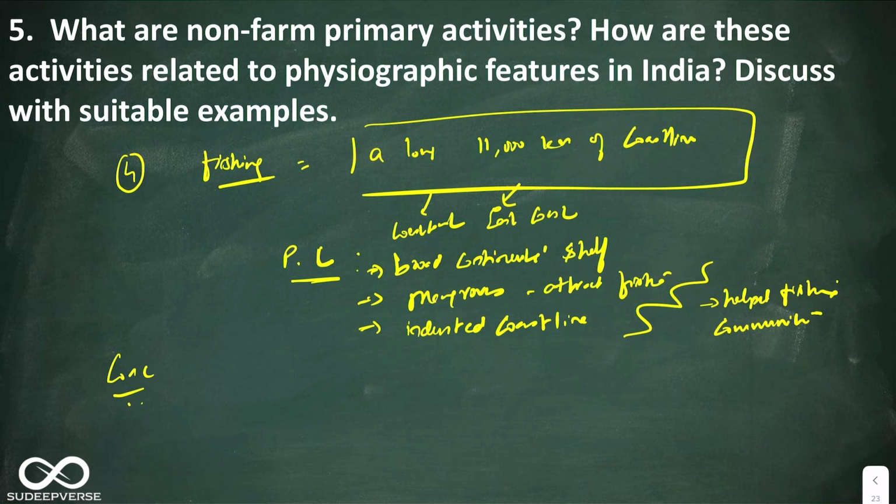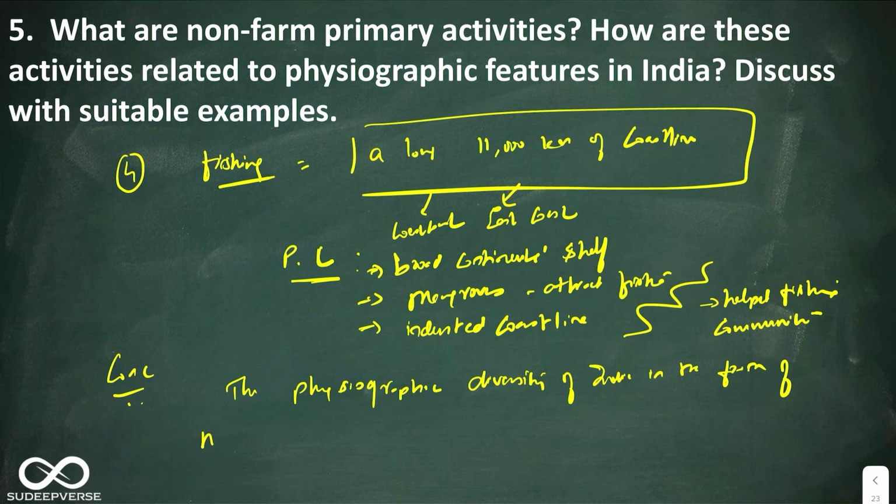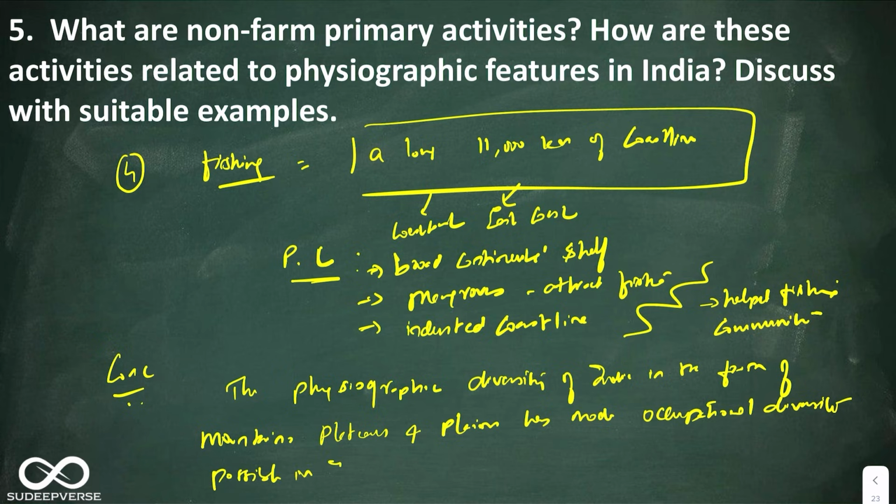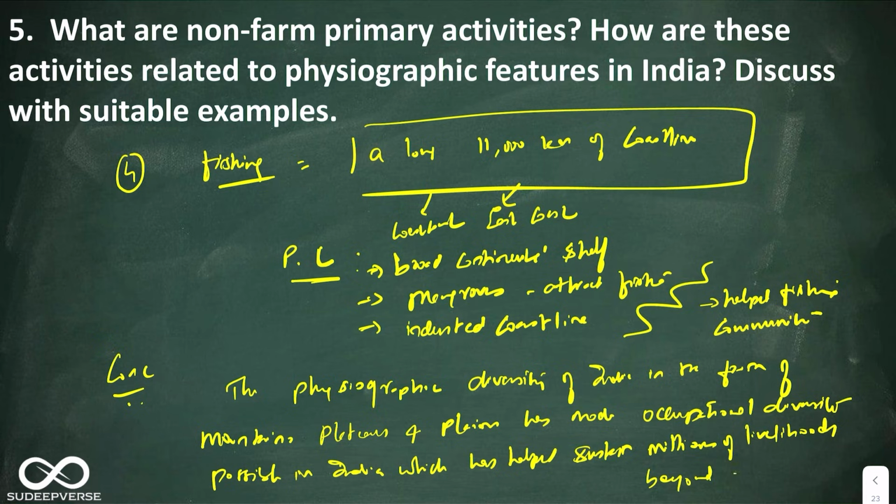In the conclusion you can say the physiographic diversity of India in the form of mountains, plateaus and plains has made occupational diversity possible in India, which has helped sustain millions of livelihoods beyond agriculture.